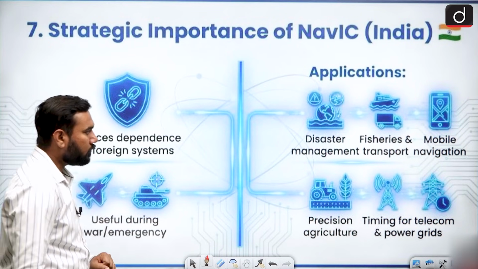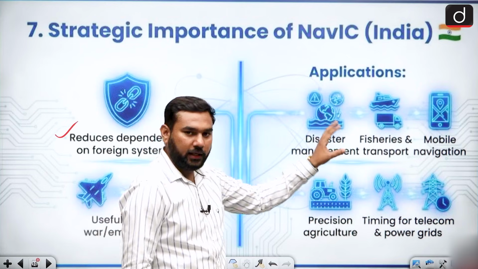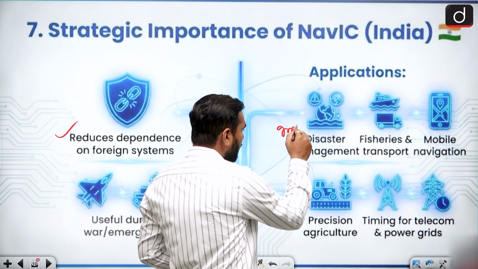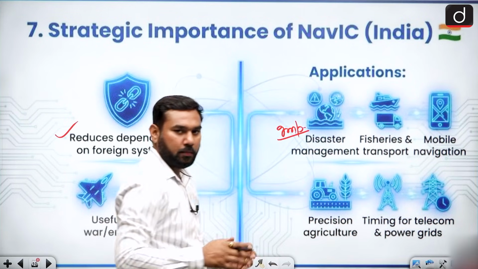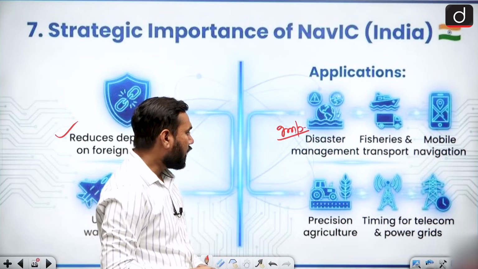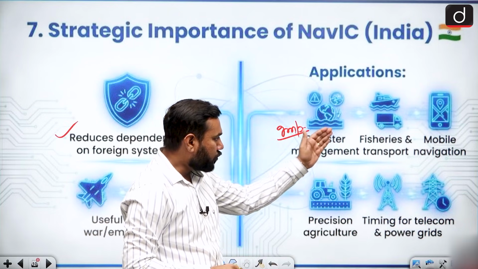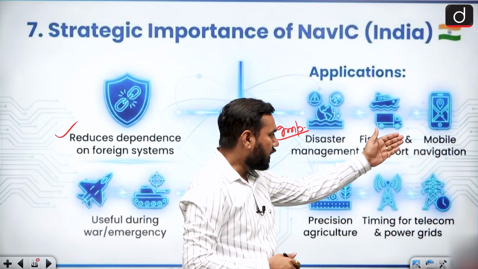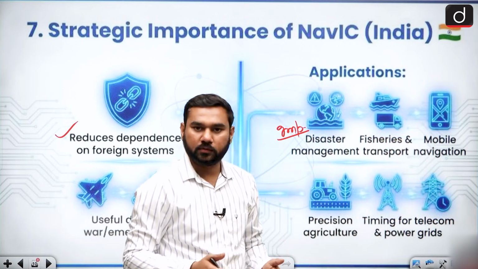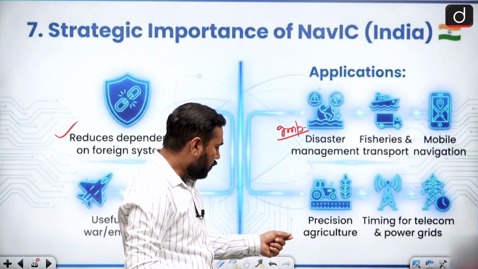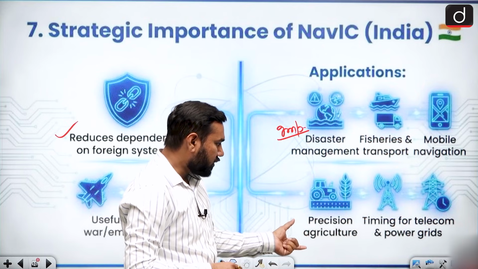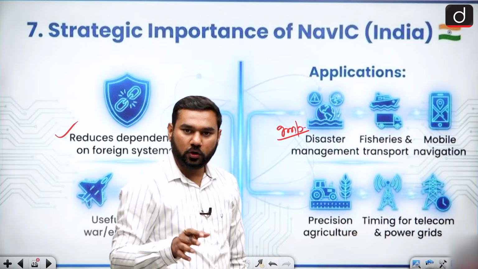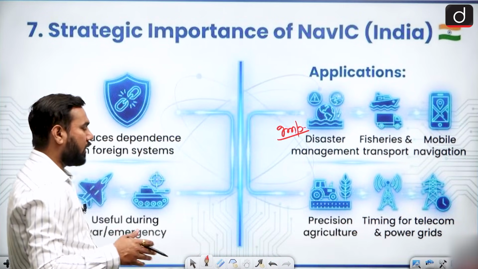When we talk about the application part, we use it maximally. This one is more important because this is our prime area where we focus: disaster management, fishery and transport, that is for water navigation, and there is mobile navigation for normal civilian purposes. But we also precisely control the agriculture system and also timing and telecom with power grids. These are all the things which are related to NavIC.